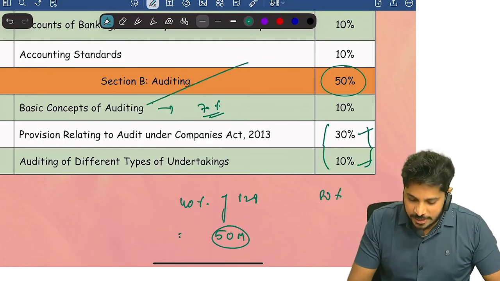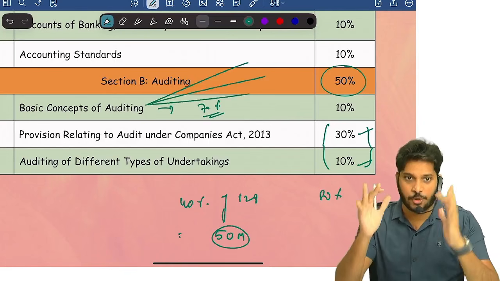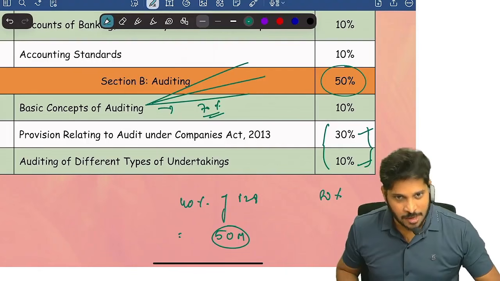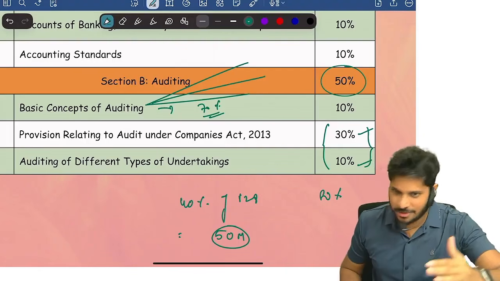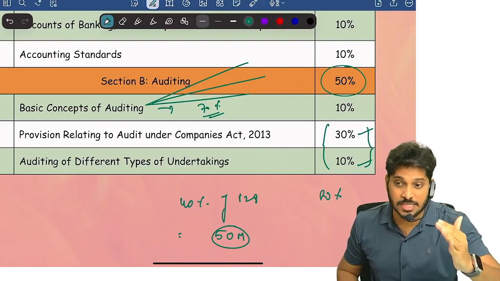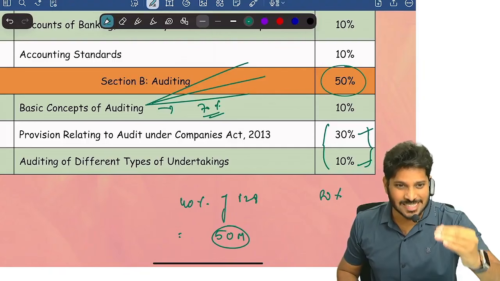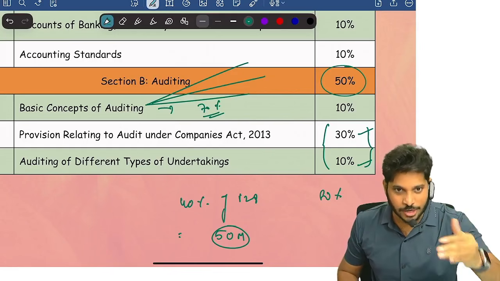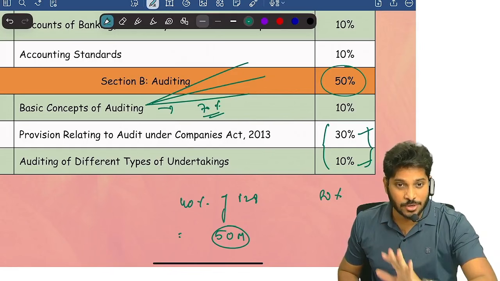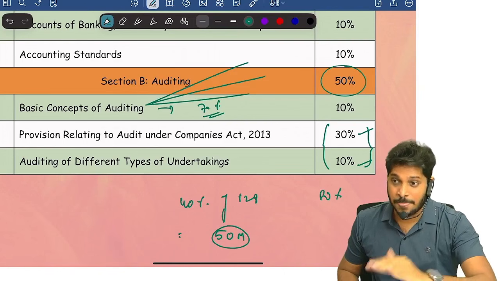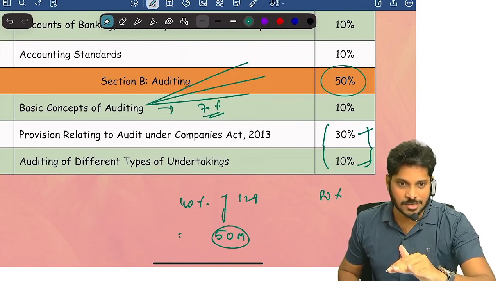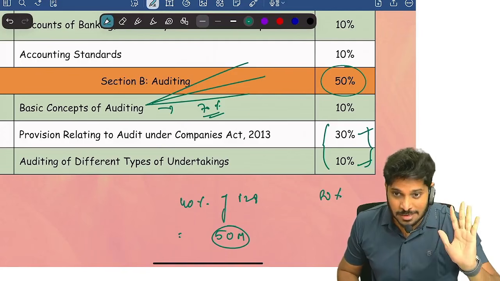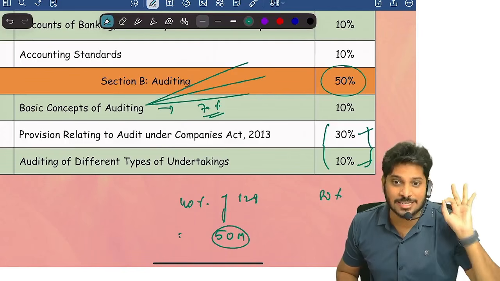For your understanding, this first chapter has totally 8 topics. First they speak about introduction, then various types of audit, then internal controls, risk assessment, audit documentation, audit evidence, the audit program, internal audit, then IFC, internal financial controls, audit trail, automated environment, sampling, analytical procedures.